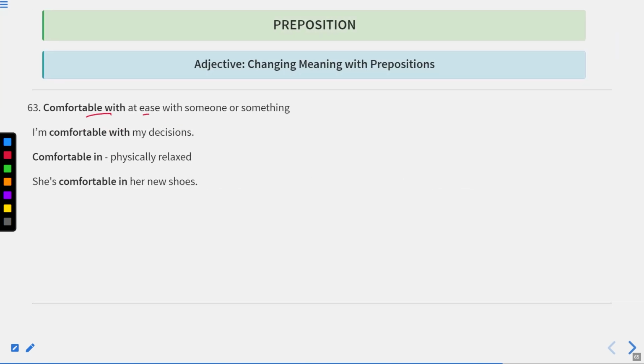Now let us move to the next one. Comfortable with, at ease with someone or something. I'm comfortable with my decisions. And comfortable in means physically relaxed. She's comfortable in her new shoes. So this is how we differentiate comfortable with and comfortable in.